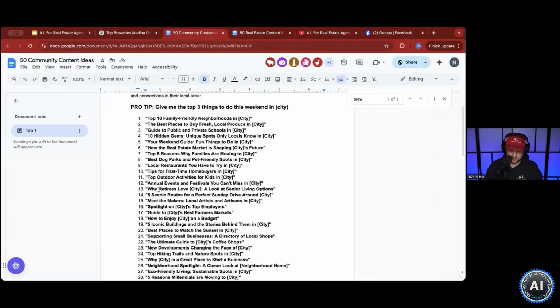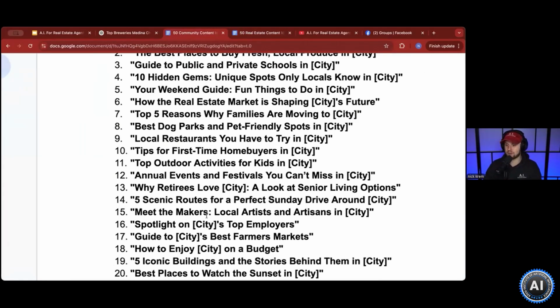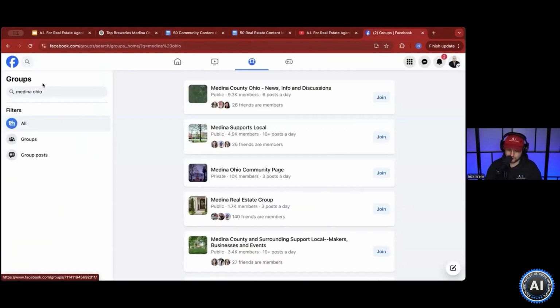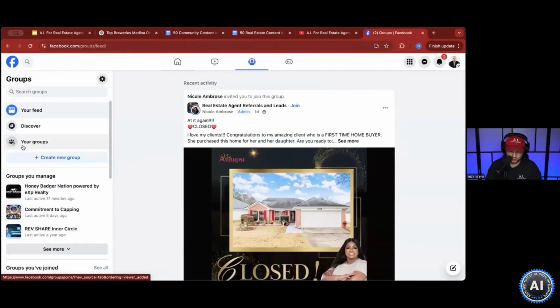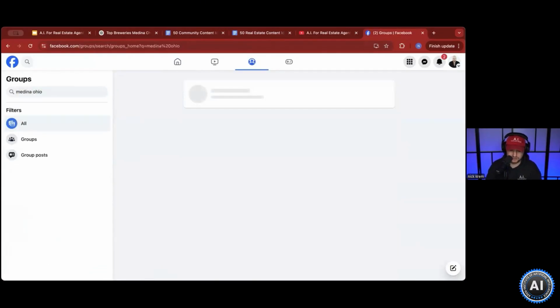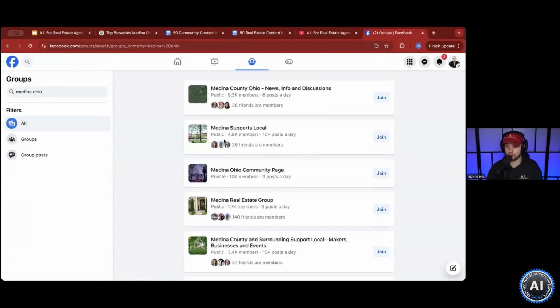This one is great because you can use this tool, and then what I call it is farming. Just go and farm some of these Facebook groups. You just go to Facebook. You come over here to groups, and you just type in your city that you are looking to farm. You can look up top 5 dog parks, top 3 coffee shops, top 3 local breweries, top 5 things to do this weekend, and just constantly share information of what's going on in the community. And you know what people do? If they don't see their favorite brewery on there, they're going to comment and say, no, you should have this brewery on there. What does that do? It just gets more people interested in what you have going on.